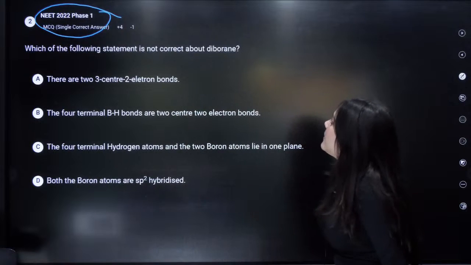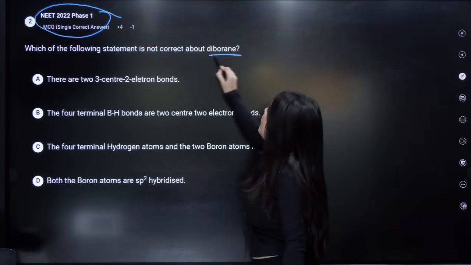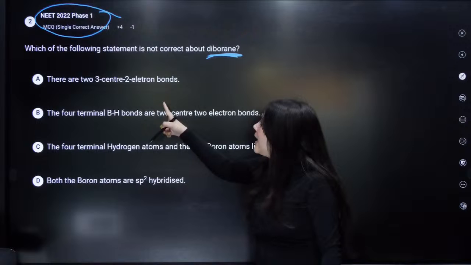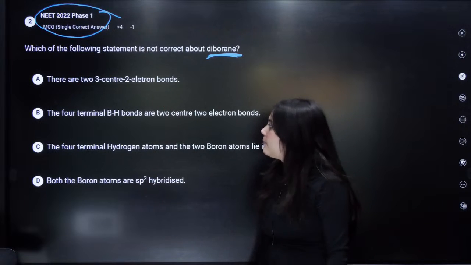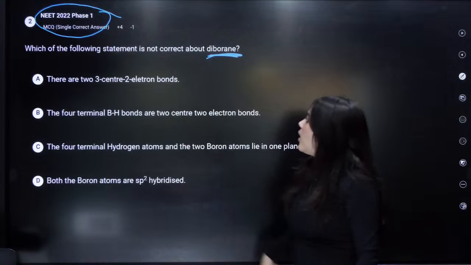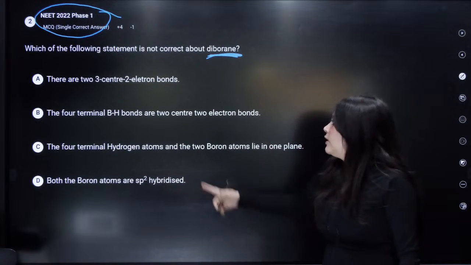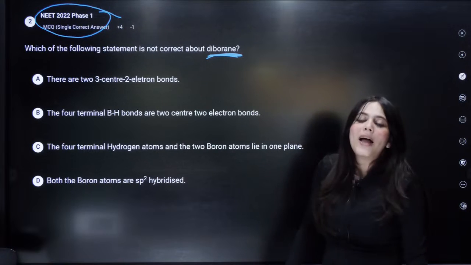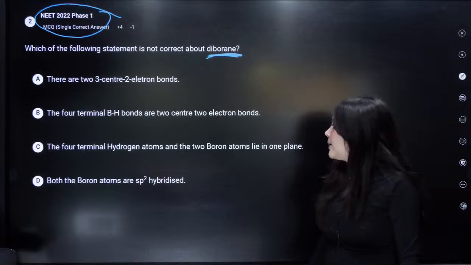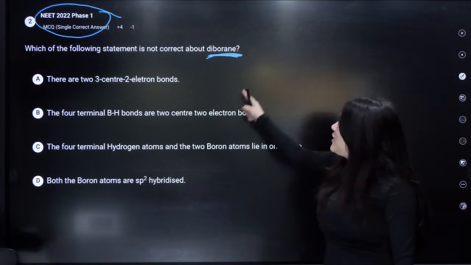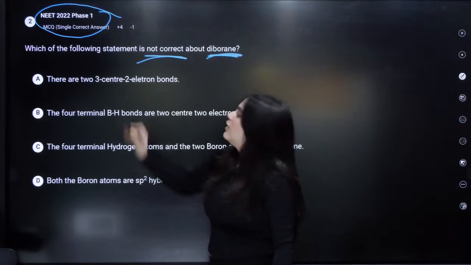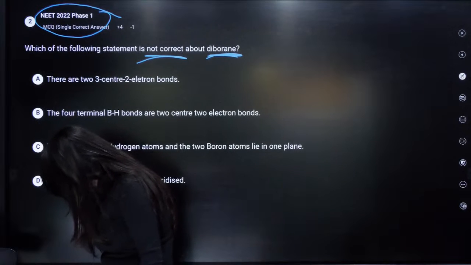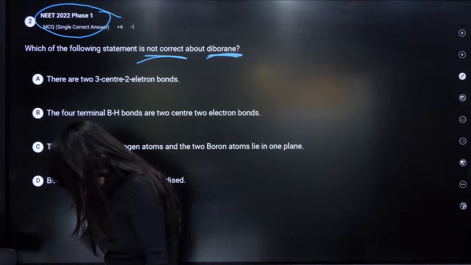Which of the following statements is not correct about diborane? Option A, there are 3 center 2 electron bonds. Is this a correct statement? The 4 terminal BH bonds are 2 center 2 electron bonds. The 4 terminal hydrogen atoms and the 2 boron atoms lie in one plane. Both the boron atoms are sp2 hybridized. Which of these is not correct? Who can answer me? I'm looking at the chat box.